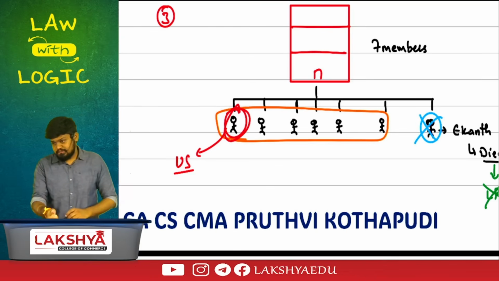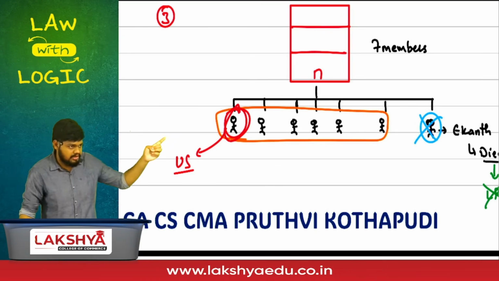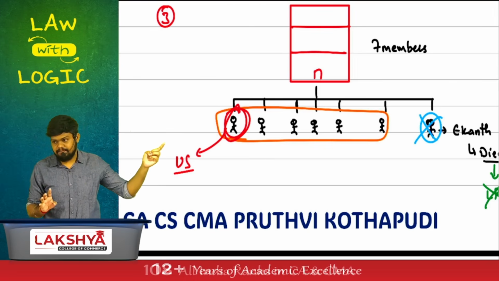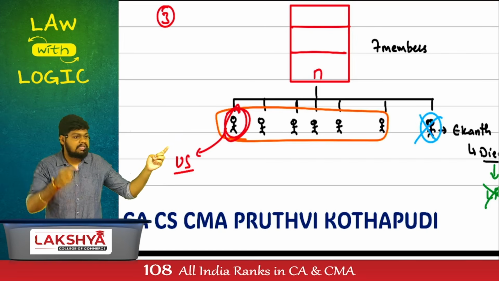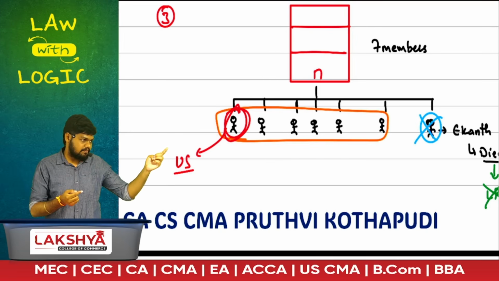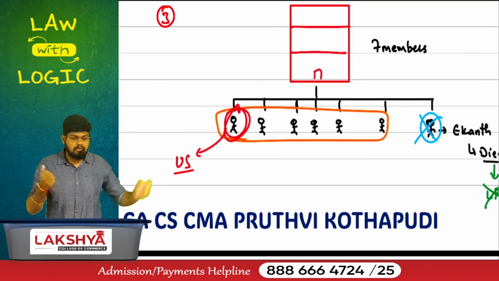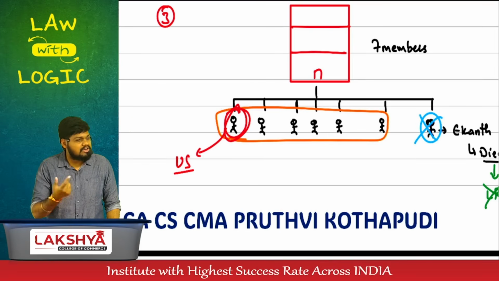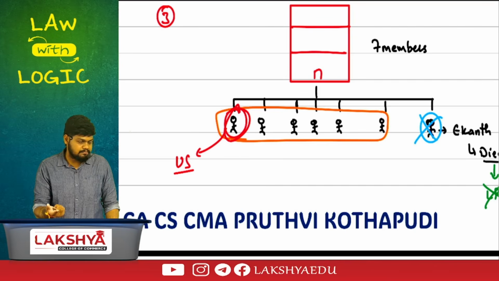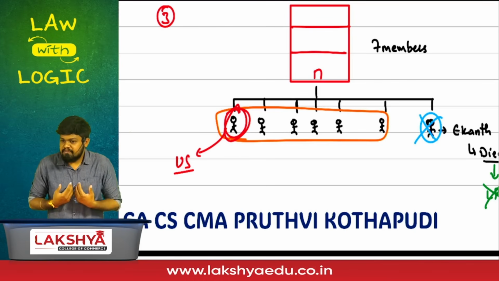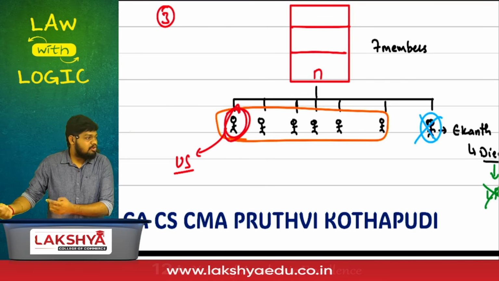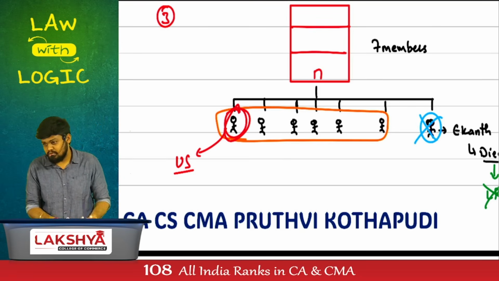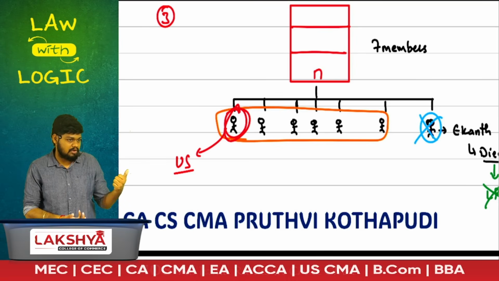You are one of the shareholders located outside India, who did not have knowledge that Ekant in India had died. You did not have knowledge that the number of members had fallen below 7. If you don't even know that the problem existed, can I blame you for not creating a solution for it? Are you getting the point clear? You didn't even know that the number of members had fallen below the minimum requirement. I cannot come and blame you for something which you have not even known.